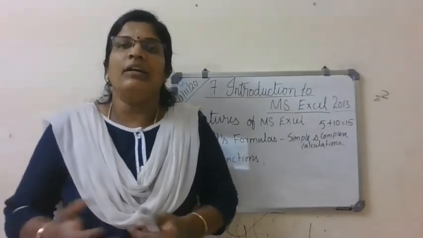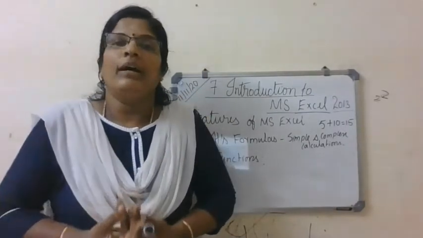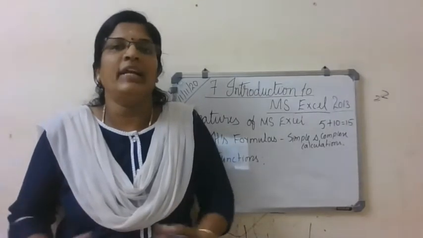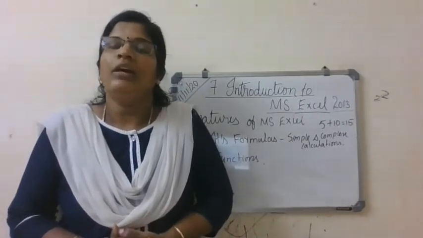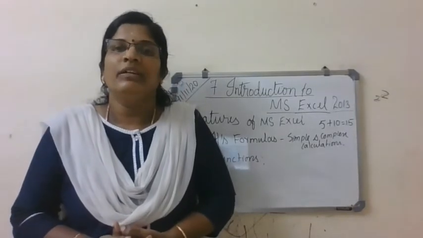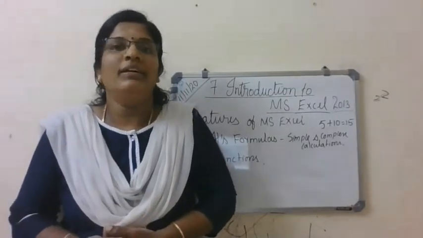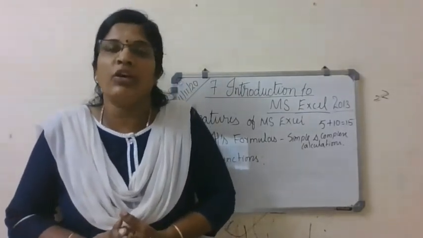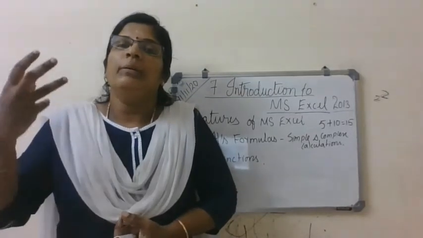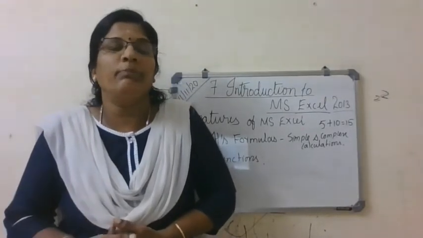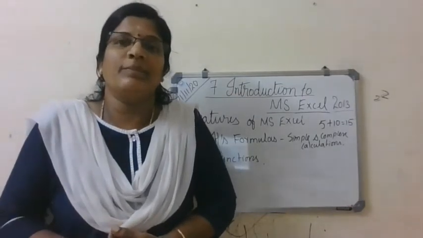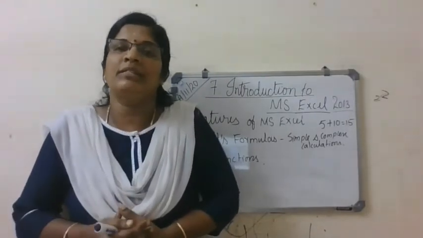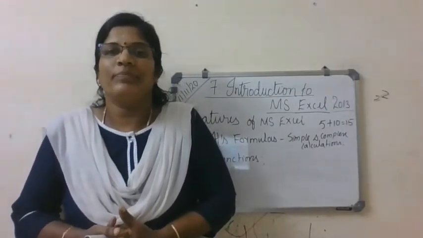See, we have eyes, nose, mouth, hands, legs, everything, right? By default, when we are born, we get all the organs in the body. How do we make it attractive? You can apply powder, lipstick, eyebrows, and other things to make yourself beautiful. So by default we have some organs, and we make them beautiful with external accessories. Similarly, there are some built-in formulas in MS Excel. We can just pick up and use them.